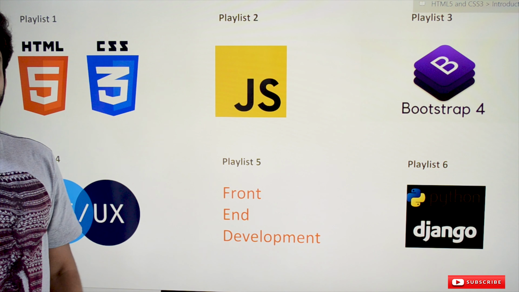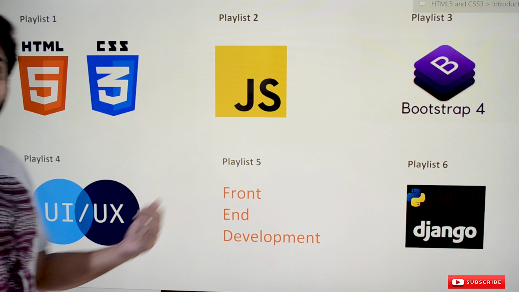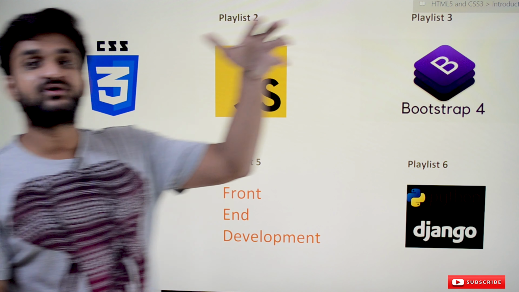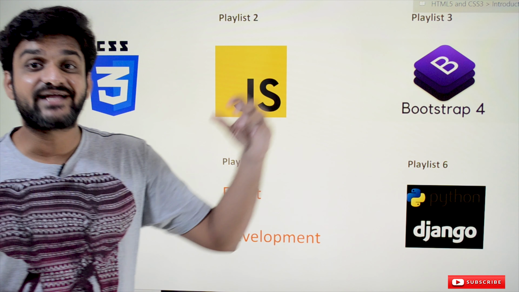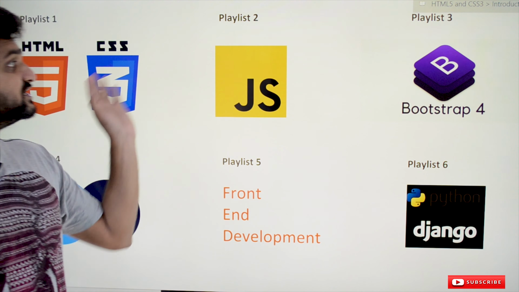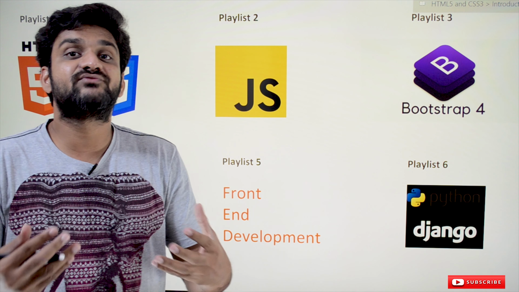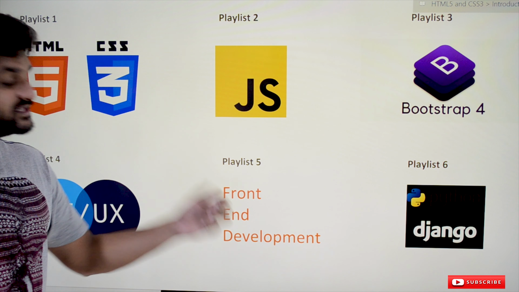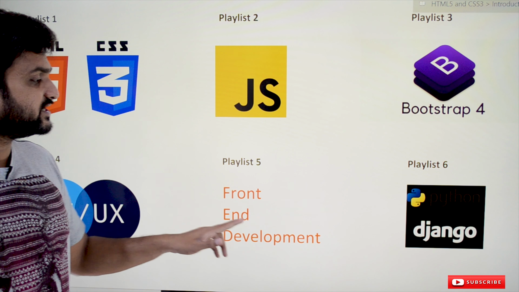front end development. The look and feel that we have created in the design aspects of the UI and UX course, now this has to be realized. For example, if you have taken a beautiful design, that design will not work as a web page. That has to be converted into HTML, CSS, JavaScript and Bootstrap. So using these concepts, we have to develop the front end. Front end means the design part. The look and feel that we have created in the UI and UX has to be realized. That realization of the website is done in this playlist called front end development.